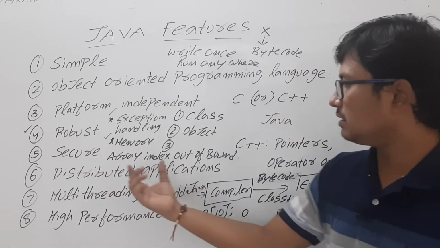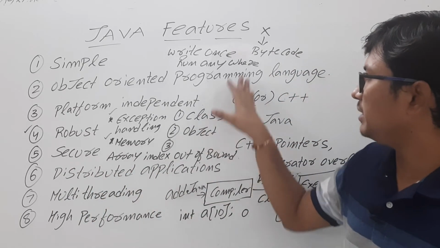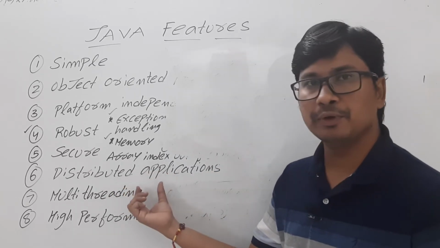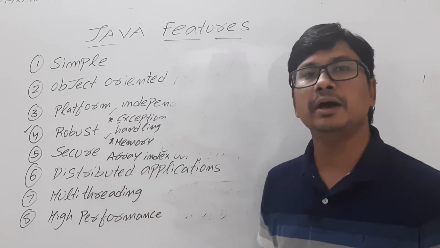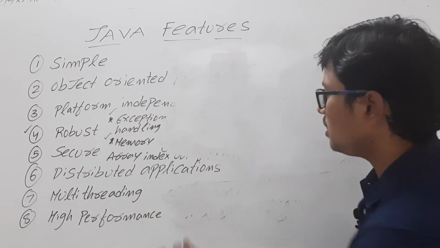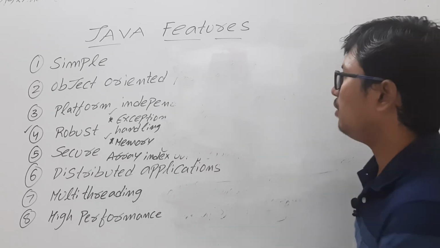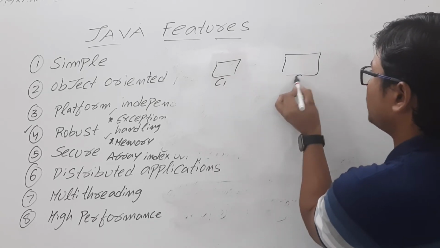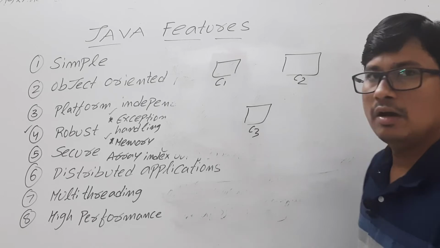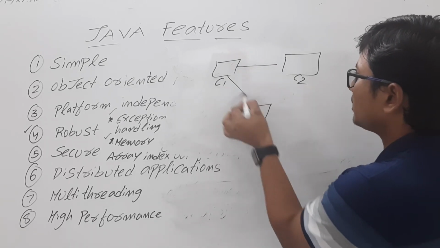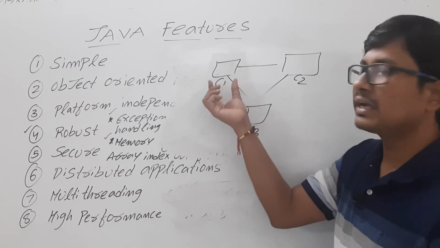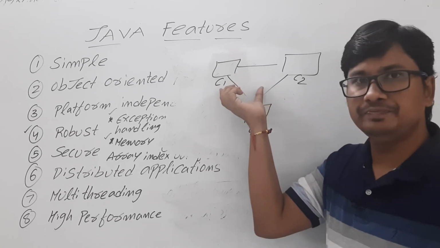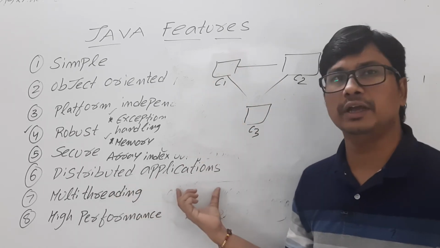Okay, and another thing is distributed applications. Now let me erase this board so that I can discuss what a distributed application is. Using the Java programming language, you can design distributed applications. What is meant by distributed applications is that the software which you have developed using Java, you can run on multiple computers. Let's say you have computer 1, computer 2, and computer 3. If they are connected using the internet, the same software you can run on these multiple computers concurrently, at the same time. This is what we call distributed applications.